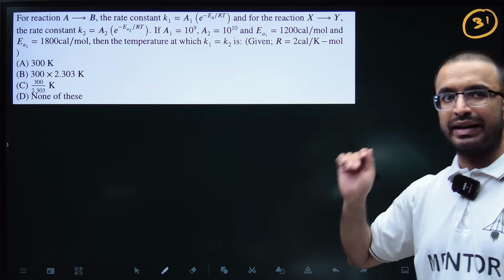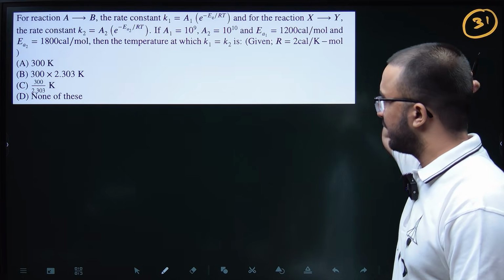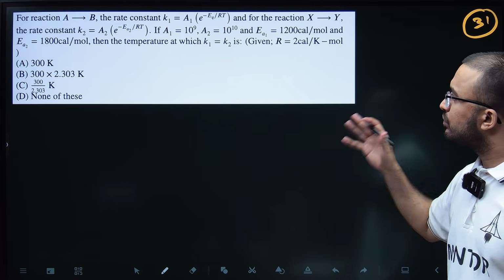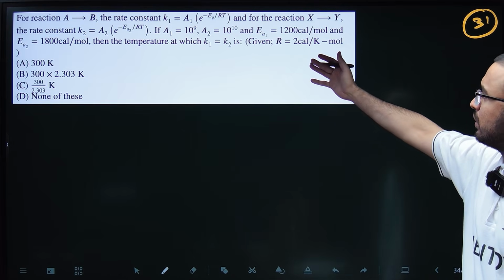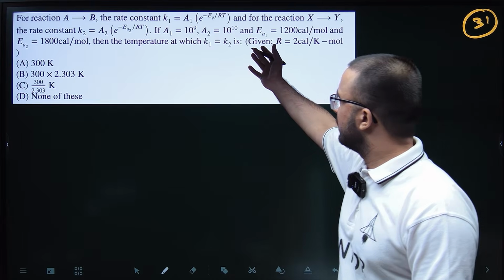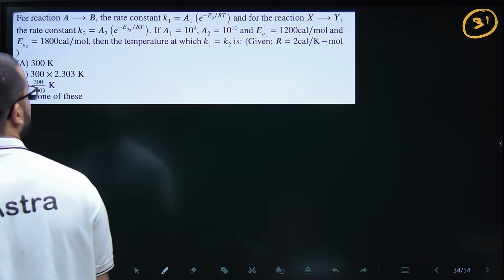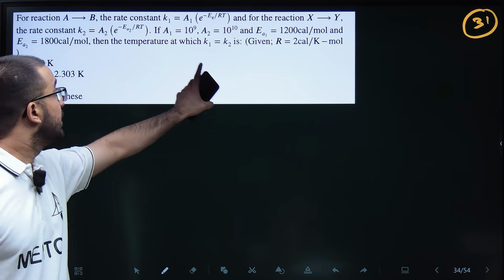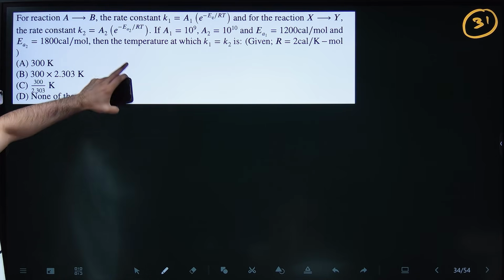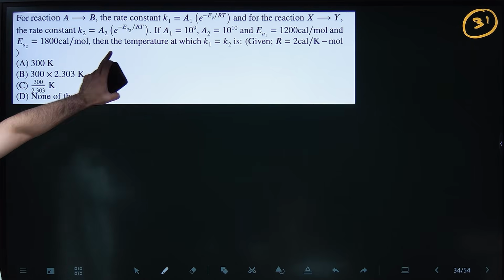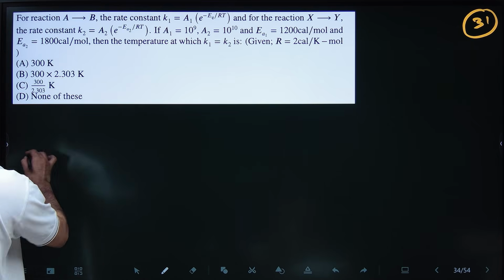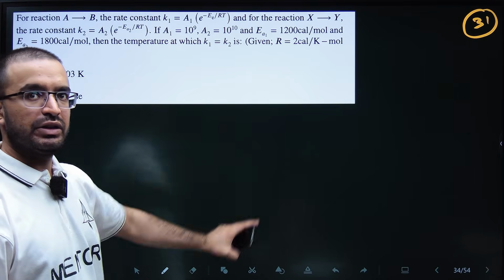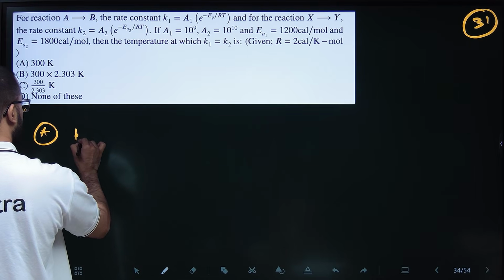Okay, chalo. So again a kinetics question. In this question, A to B is the reaction, and the rate constant is given by the Arrhenius equation: K1 is A1 e to the power minus EA1 by RT, and for the X to Y reaction, K2 is A2 e to the power minus EA2 by RT. A1, A2, EA1 and EA2 are given. You will have to find the temperature at which K1 is equal to K2. So put K1 equal to K2.